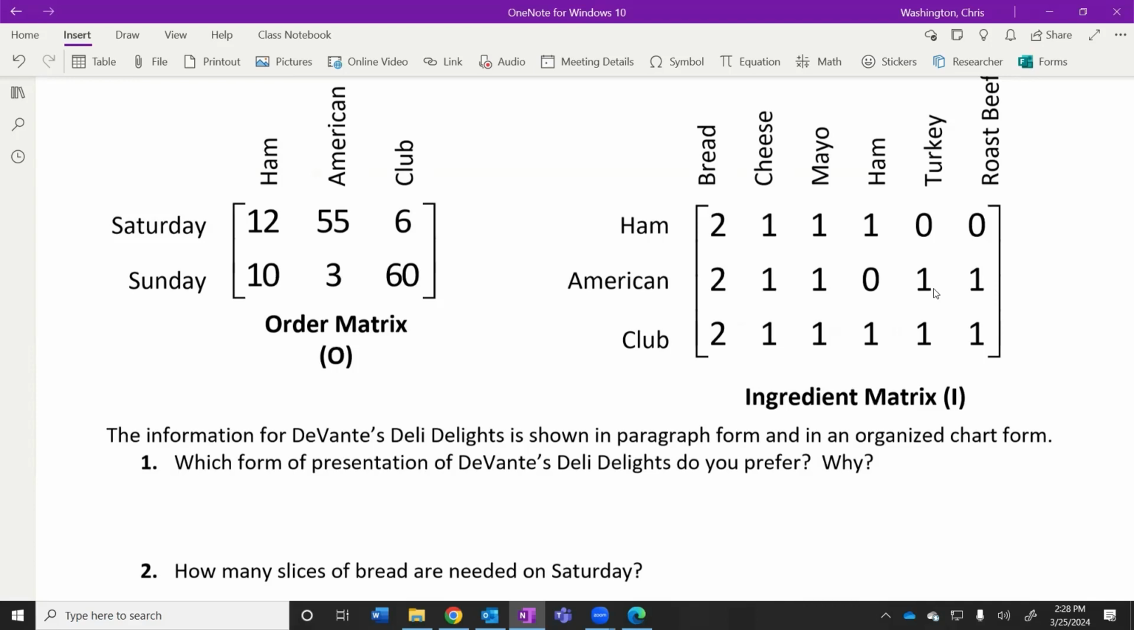Lot easier to see. So number 1, which form of presentation of Devontae's Daily Delights do you prefer? The paragraph form or the matrix form? You need to write that answer down on your paper. Because my answer might be different than your answer. Your answer might be different than everybody else's answer. And it does ask you to explain why you prefer that form over the other form.